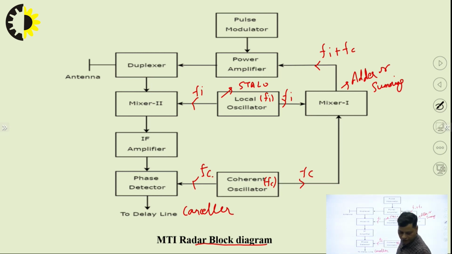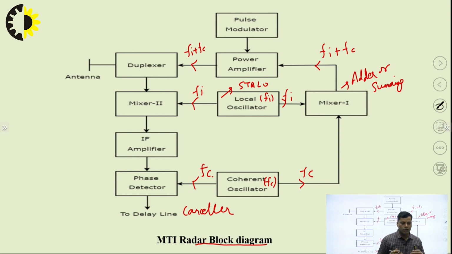Now this output is provided to the power amplifier when it is turned on. So the output coming here is Fi plus Fc, and this Fi plus Fc output is then provided to the duplexer. The duplexer is also an electronic device.